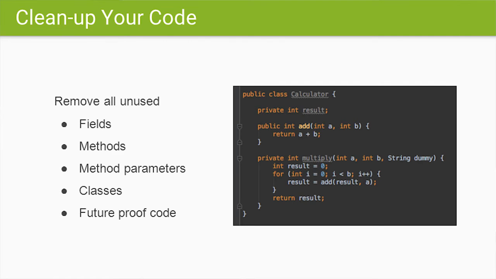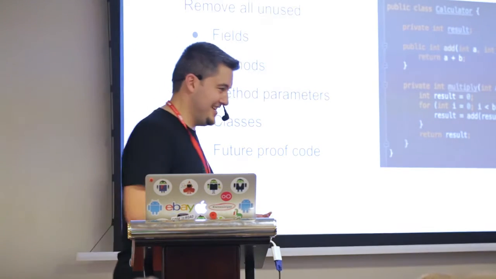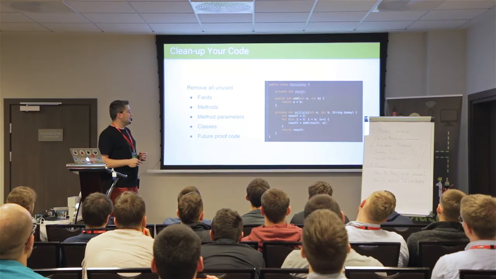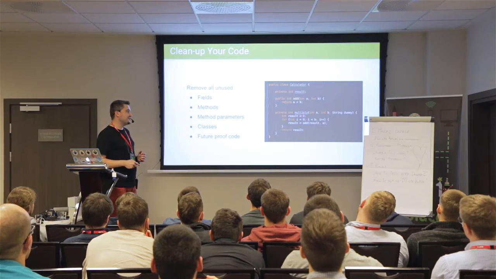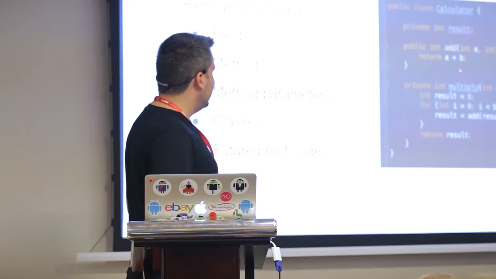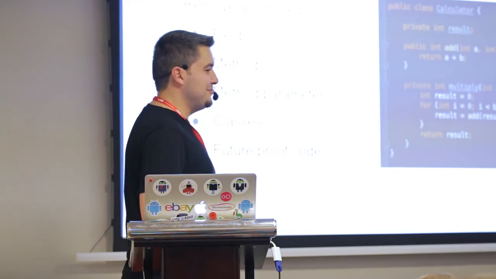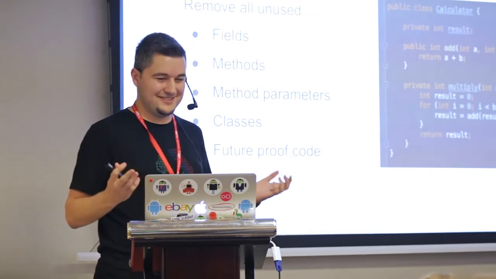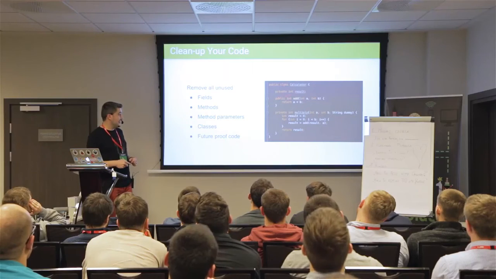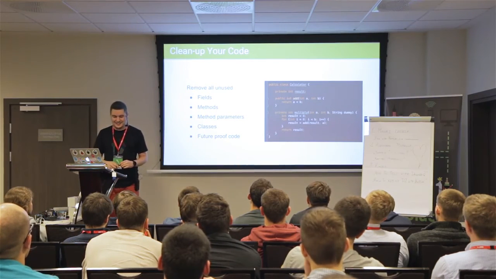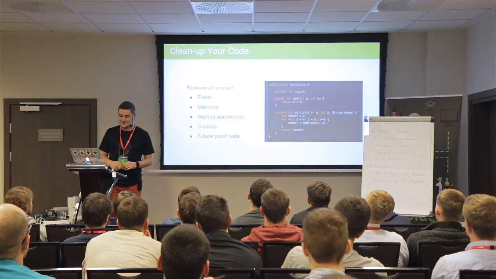The code you see on the right side of this screen is complete garbage, and let's explain why. It has an unused private field. It has an unused private method. And actually, you maybe wanted to use this method in the future. You just wrote it and it stayed there. And the class itself is not used at all. So we can completely clean and remove all of this code.